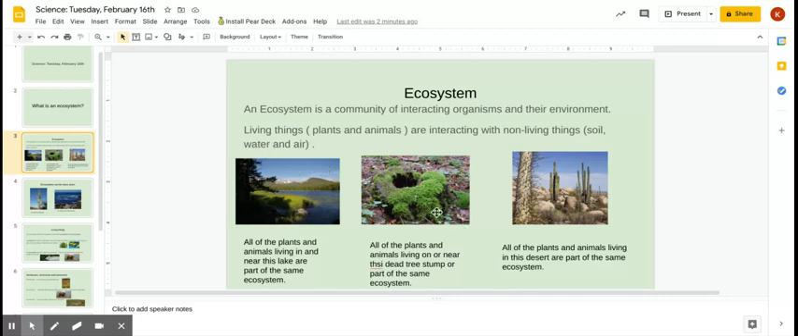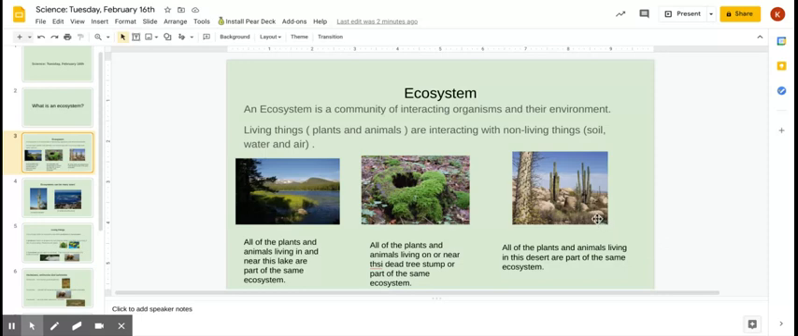Here we have, you might wonder what that is. It's a dead tree stump. So anything that is living inside of that dead tree stump, or plants that are growing on top of the dead tree stump, or the dead leaves that are nearby it, they are all part of the same ecosystem. So that's a smaller ecosystem here because we're just talking about that tree stump, whereas this would be a larger one. We're talking about that lake.